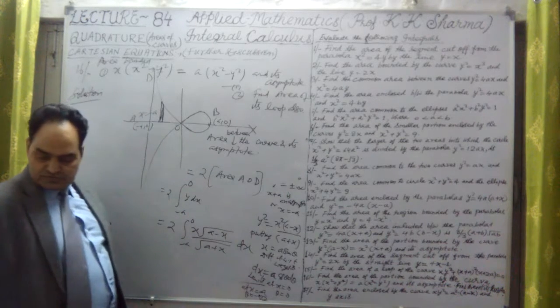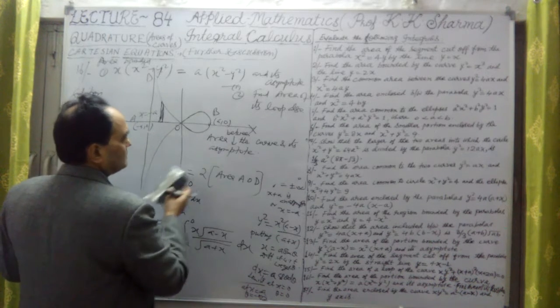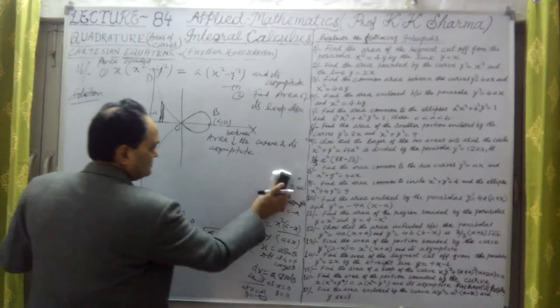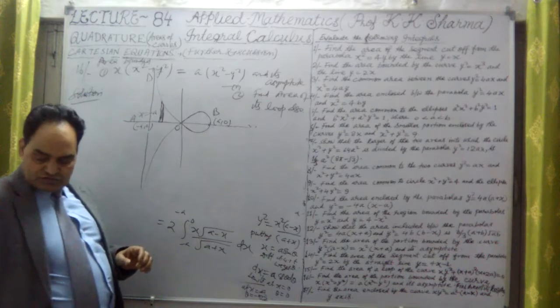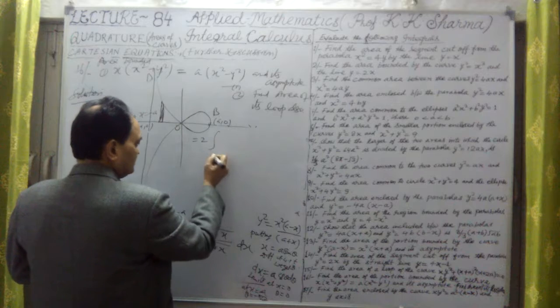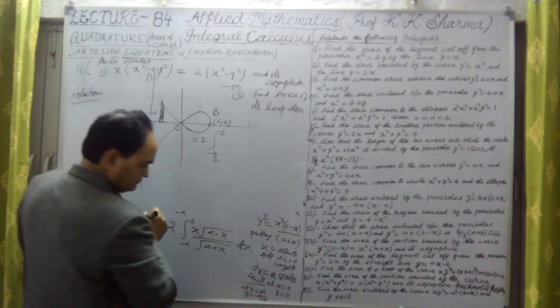Let me put, so at minus a, okay, now let me solve it here. But no space, so let me solve it here. Finally, the answer is equal to twice the limits minus pi by 2 to 0.